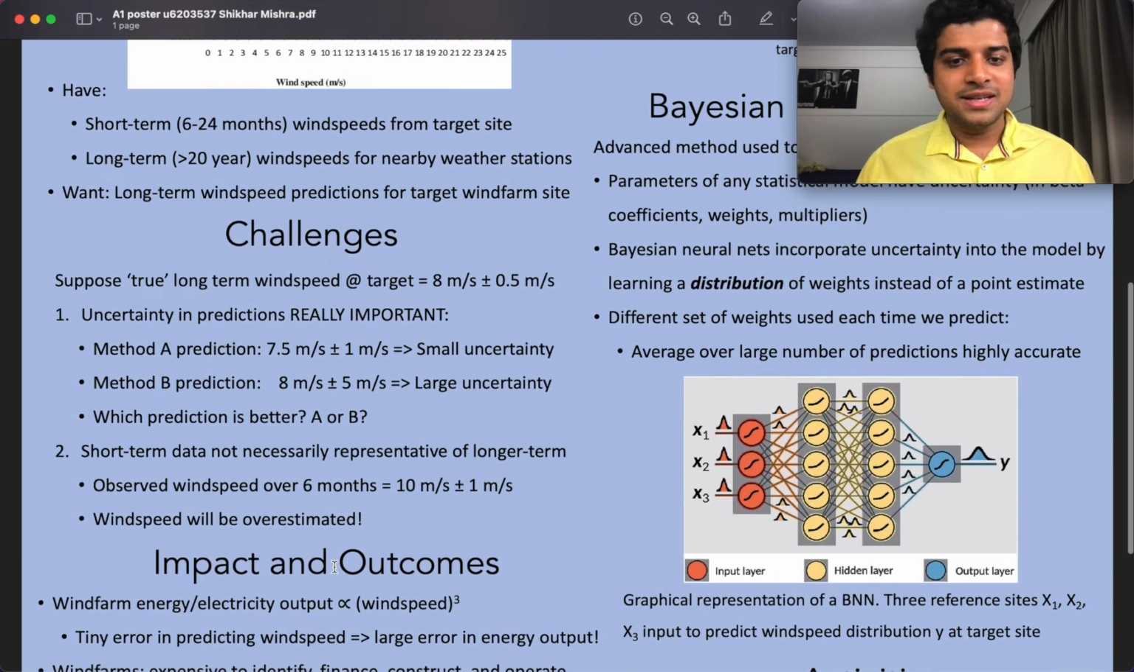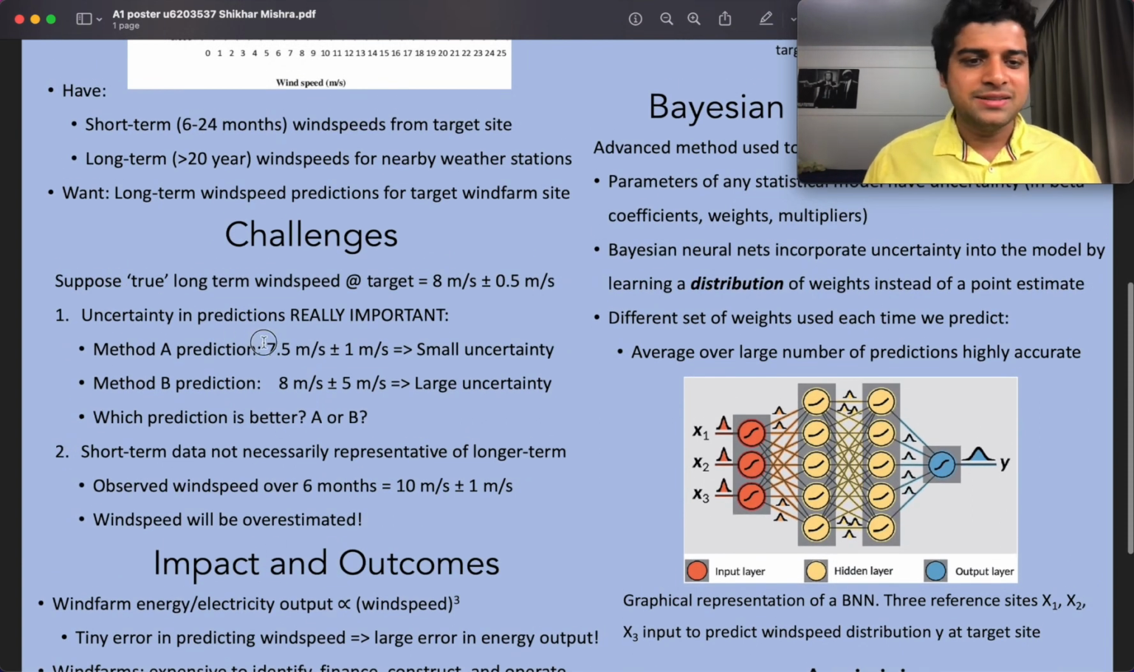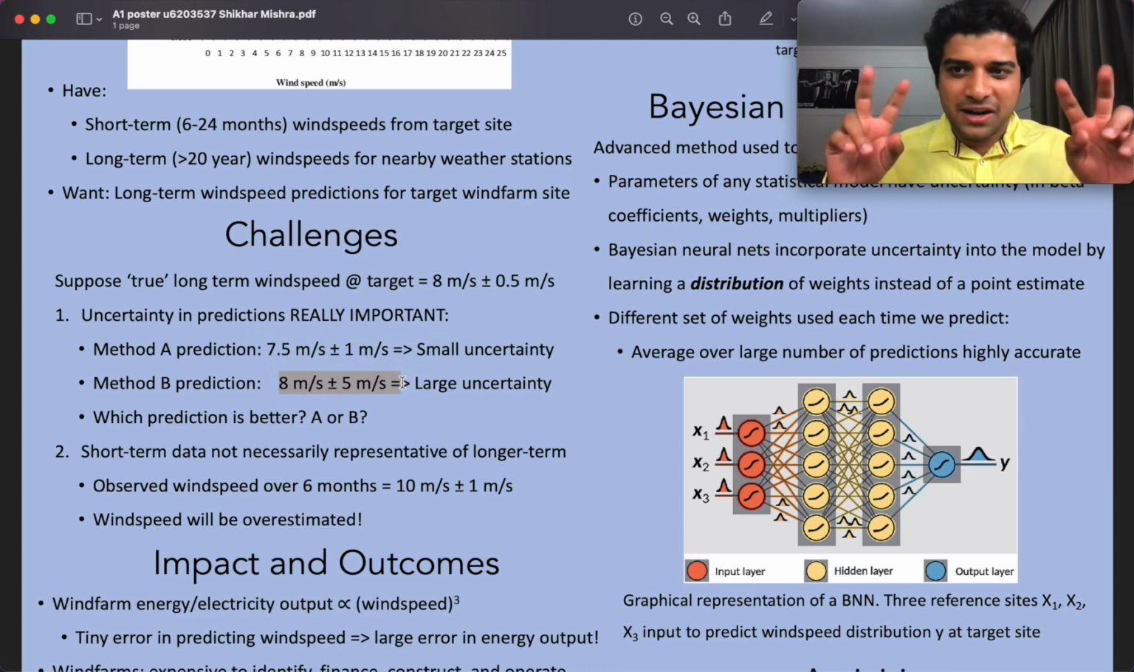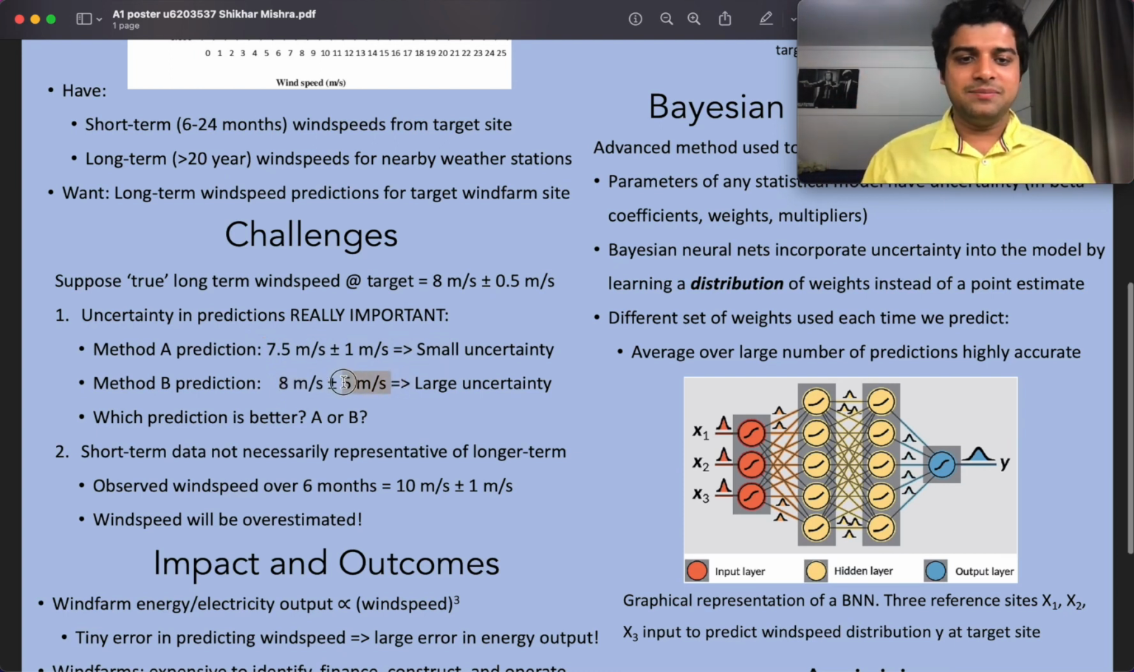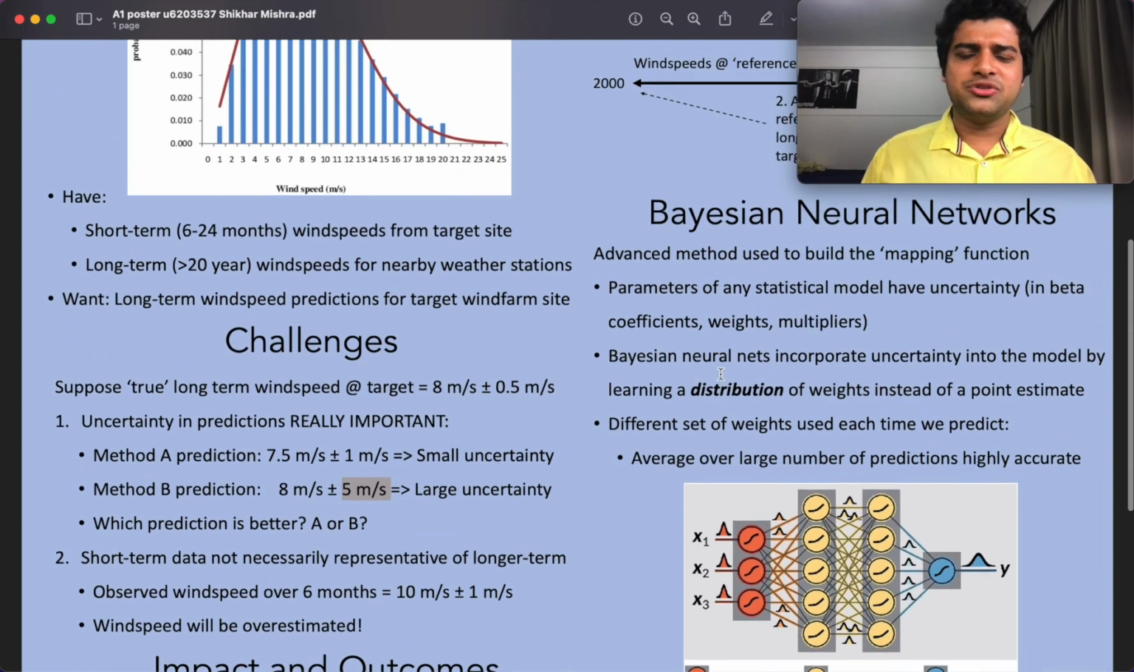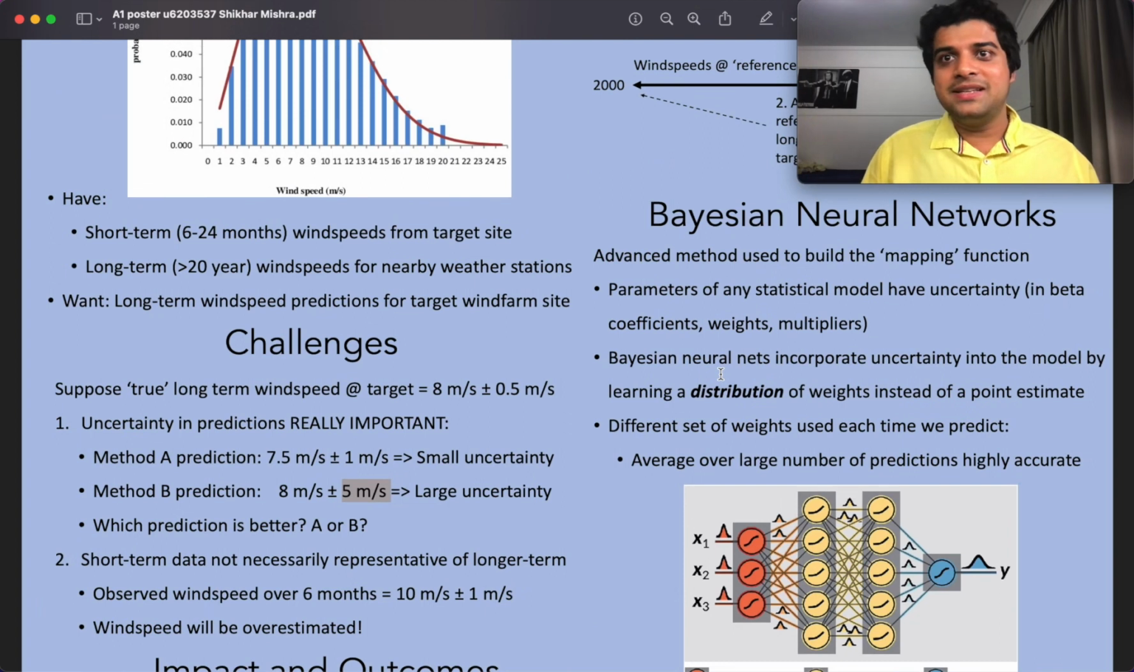And some methods can give us slightly inaccurate answers, but reasonably certain, whereas some other methods might be relatively correct, but very not confident about their estimate. And Bayesian neural networks try to get the best of both worlds. BNNs give us this useful model where the uncertainty is baked right into it.